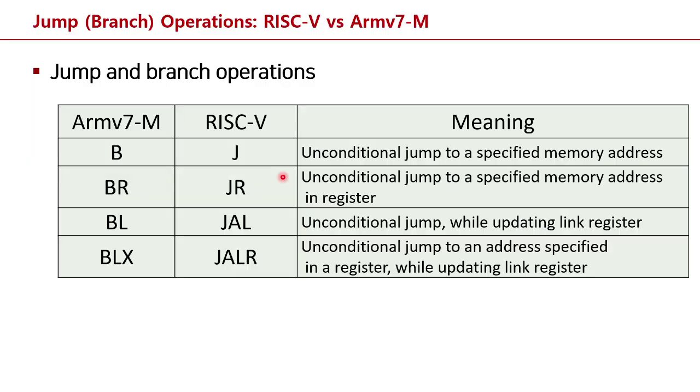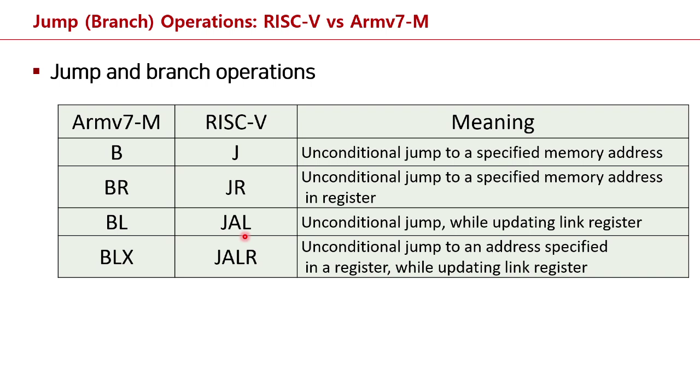So it's time to review the last assembly instruction, that is the JALR assembly instruction. This assembly instruction supports unconditional jump operation just like the JAL assembly instruction.